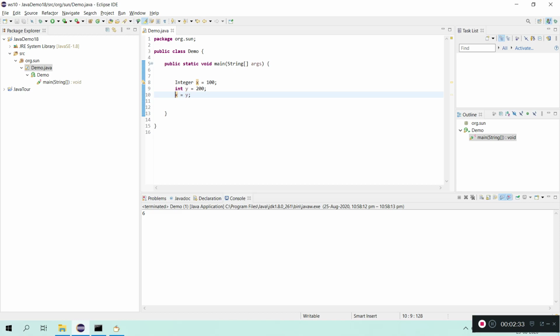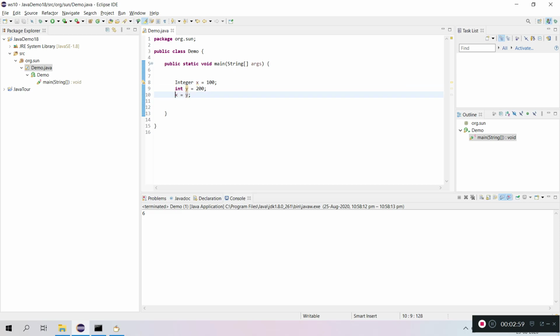So either the Java compiler or the Java runtime environment will automatically do the autoboxing or auto unboxing. So who is doing it for us? It is the Java compiler. The Java compiler internally converts whatever primitive type to object type or object type to primitive type and makes it easy for us.